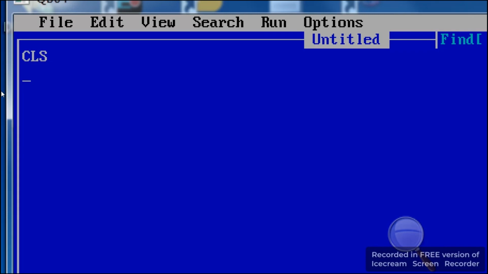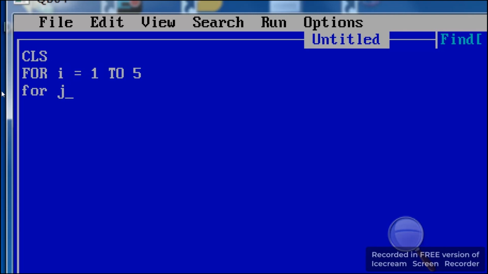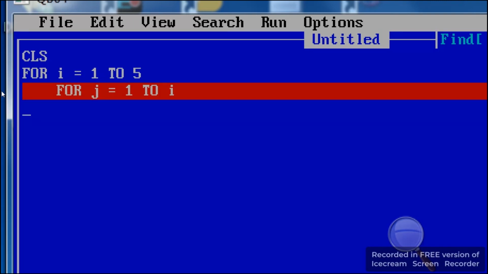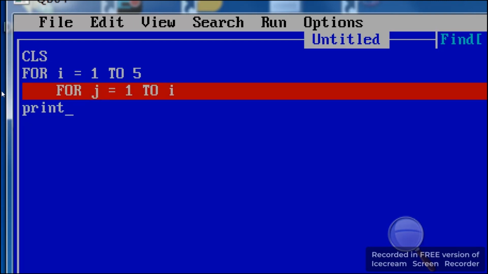CLS, for i equal to 1 to 5. Then another loop now started, for j equal to 1 to i. Now print j, then semicolon.